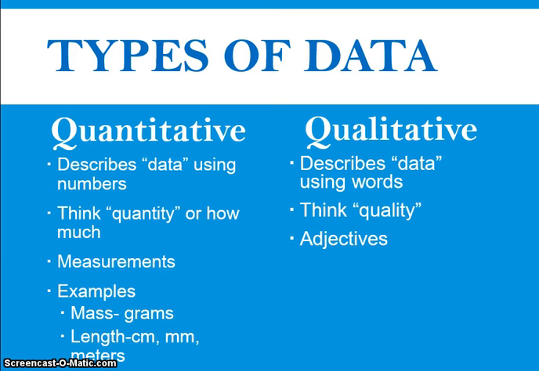Over here, we've got some examples like mass and length and meters. We have all sorts of things we could use to measure. Usually you're going to need a piece of equipment and know how to use that equipment to get a good measurement or a good number. Whereas over here, you're just going to have to use good words. Your English teacher would like these words like squishy, heavy, and hollow. But me as a science teacher, I ask you how squishy, how heavy, and how hollow.